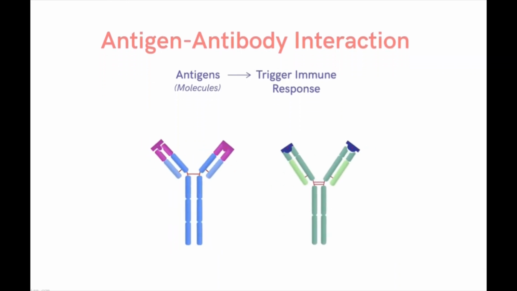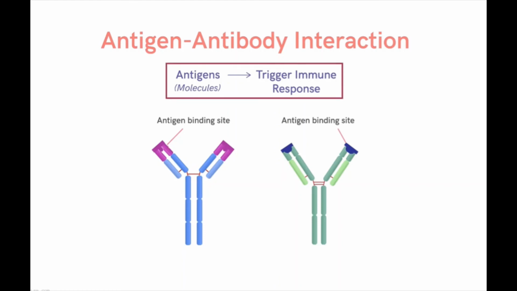That means if this is the antigen, then this antibody with the binding site matching its structure will be produced. And once the antibody encounters this specific antigen, it will quickly bind to it somewhat like this. This is the antigen-antibody interaction that we've been talking about so far. And such interactions give rise to a cascade of reactions which ultimately trigger the immune response.